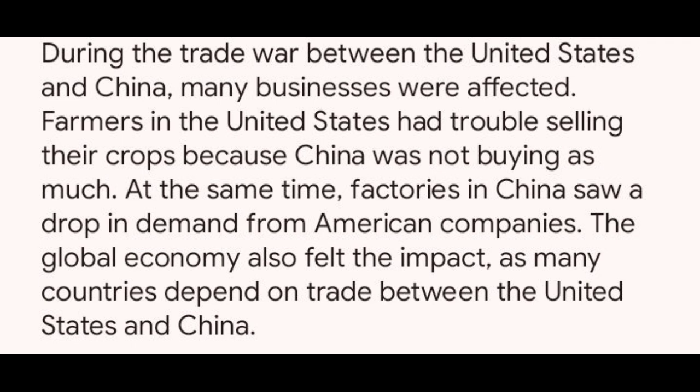During the trade war between the United States and China, many businesses were affected. Farmers in the United States had trouble selling their crops because China was not buying as much. At the same time, factories in China saw a drop in demand from American companies. The global economy also felt the impact, as many countries depend on trade between the United States and China.